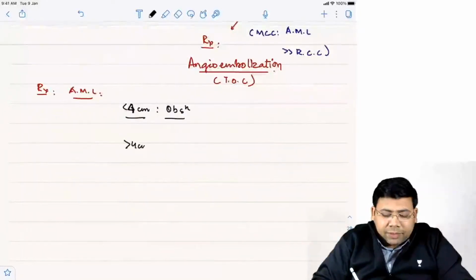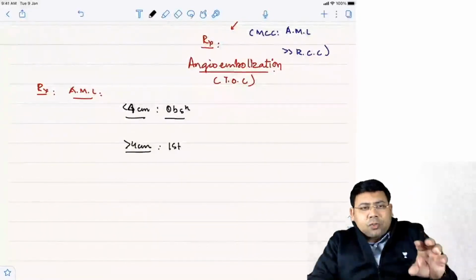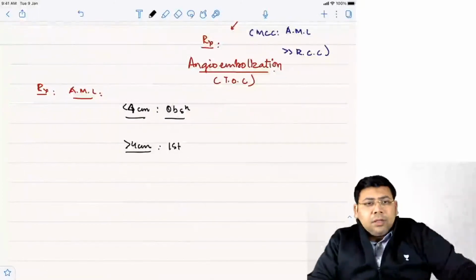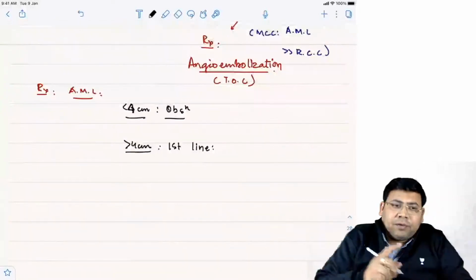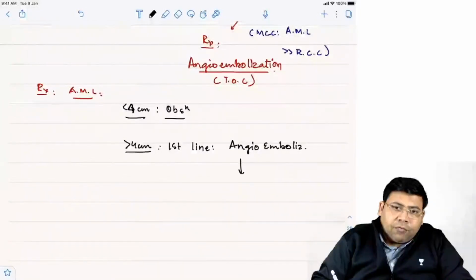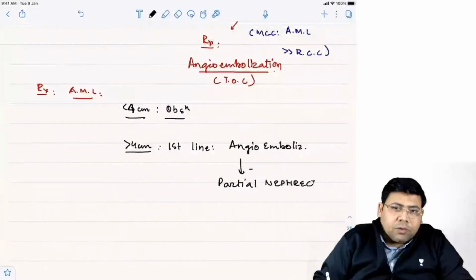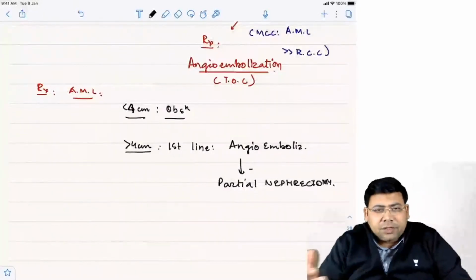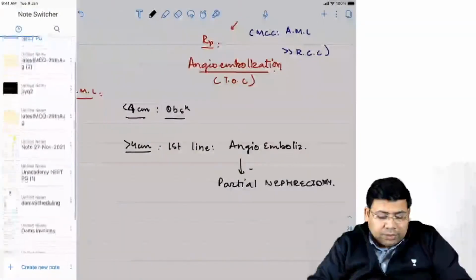More than 4 centimeters, the problem is the vessels are tortuous, they tend to get damaged. So the first line is we try to embolize those vessels where we feel there is a risk of rupture, so angioembolization. And if it fails, you have to go for partial nephrectomy. I hope this concept is clear. We discussed one question on angiomyolipoma and discussed everything about it. Let us go to the next question.